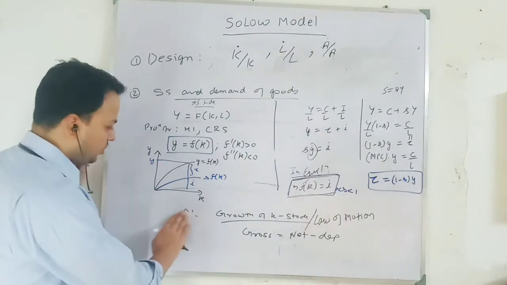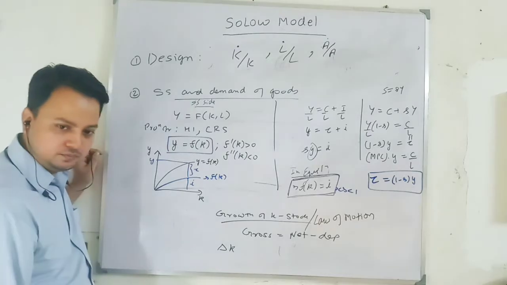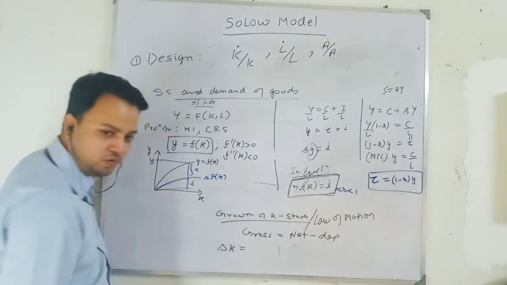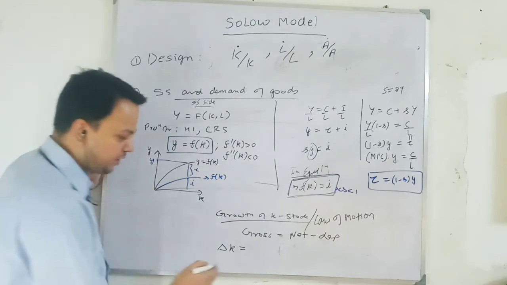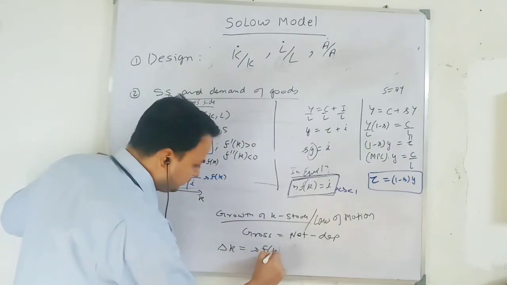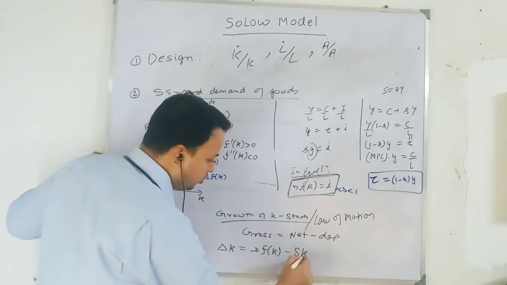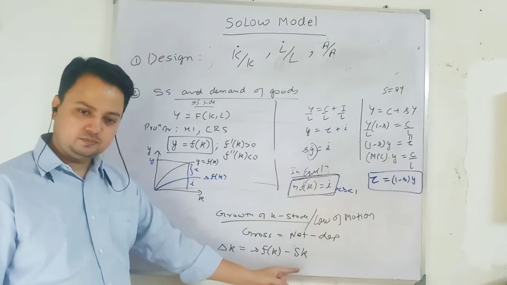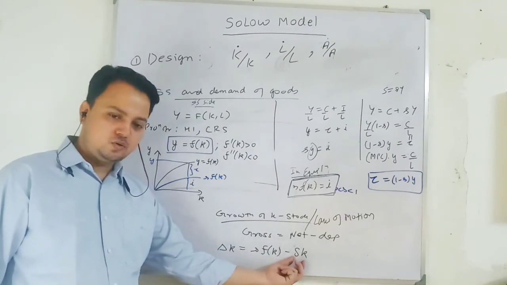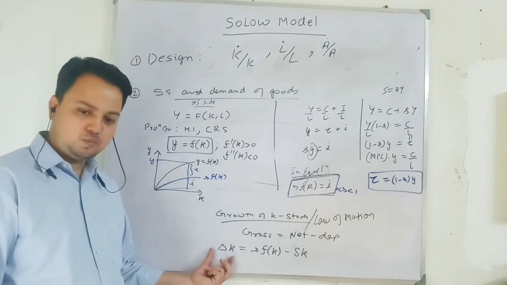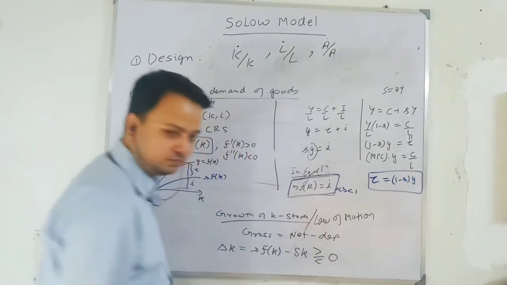So you know that the change in capital stock per worker is equal to what? Investment minus depreciation, because investment increases the capital stock, and depreciation reduces the capital stock. I am writing per worker. That will give me my change in capital stock per worker. There can be three possibilities: greater than, equal to, less than 0.